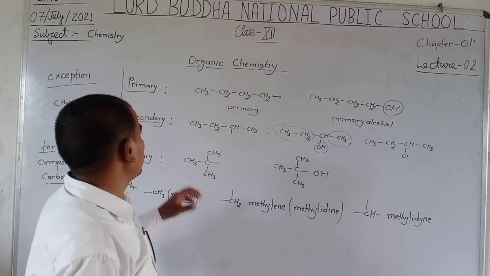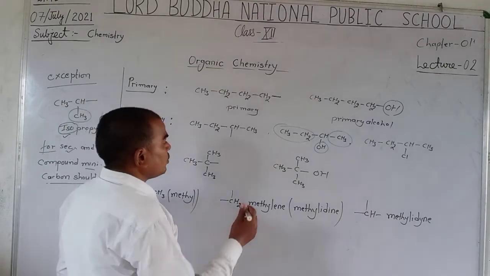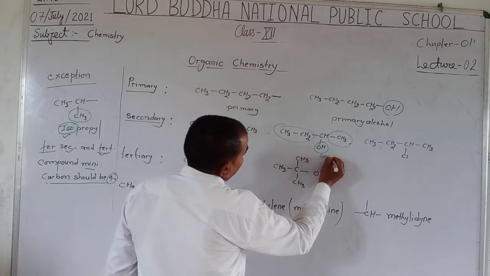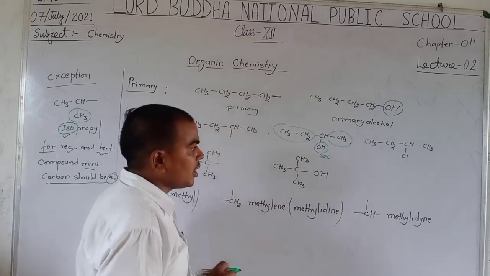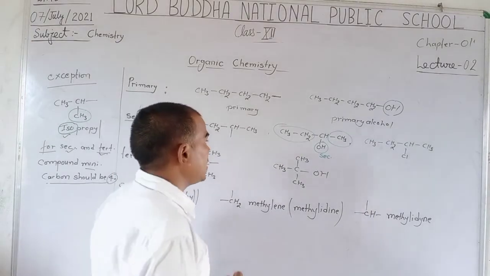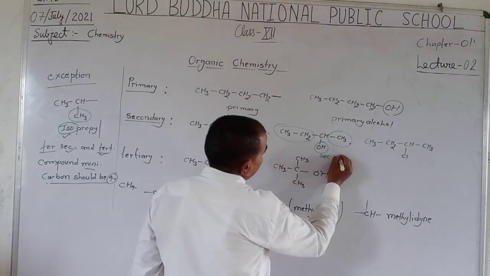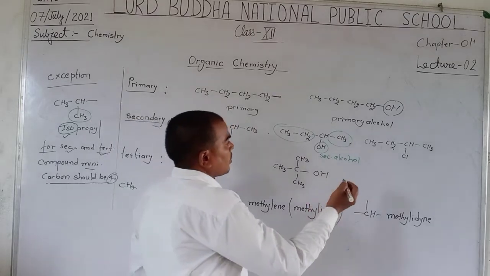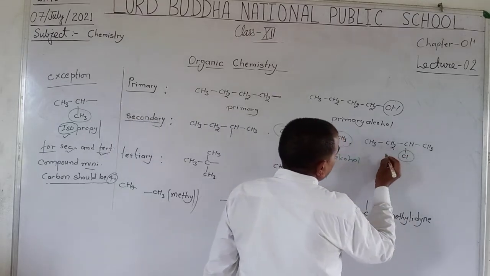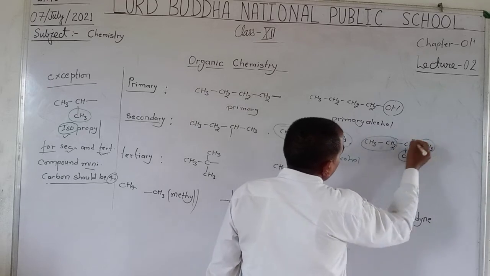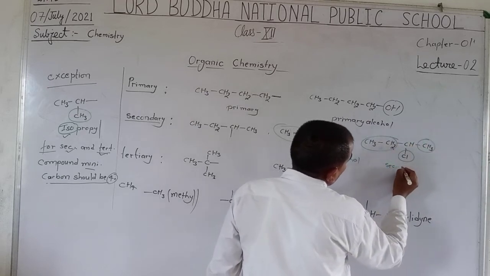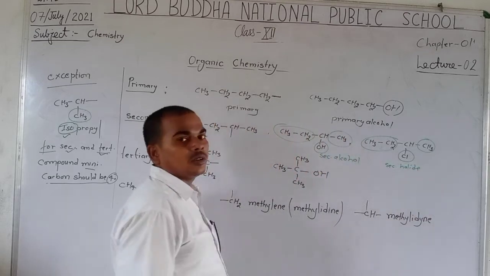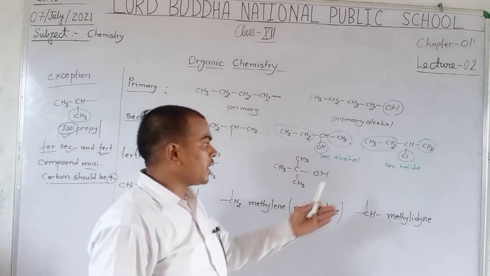Here we use the prefix secondary, written as sec: secondary alcohol, secondary halide, or secondary chloride.